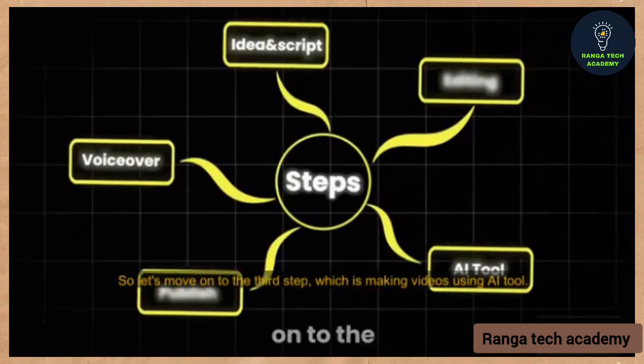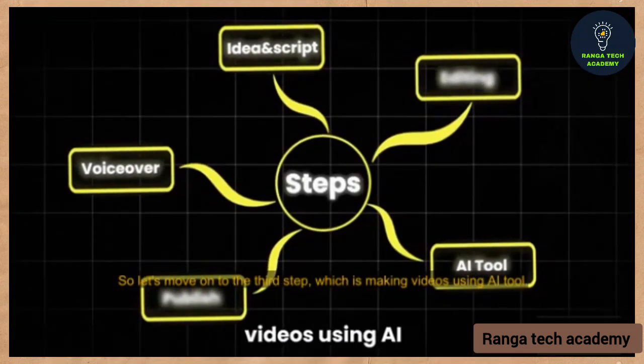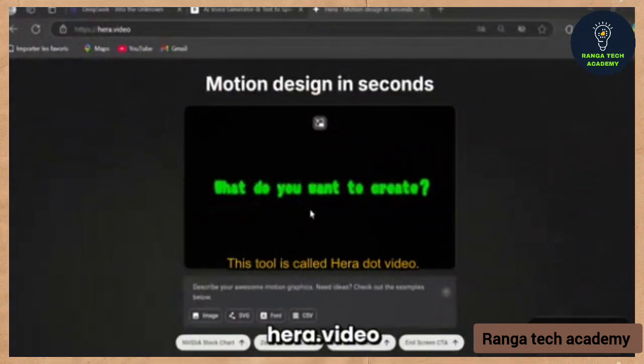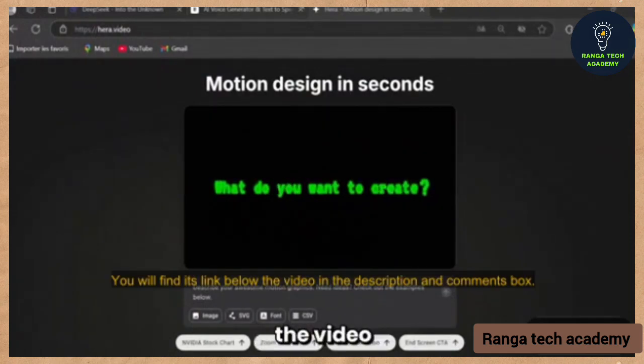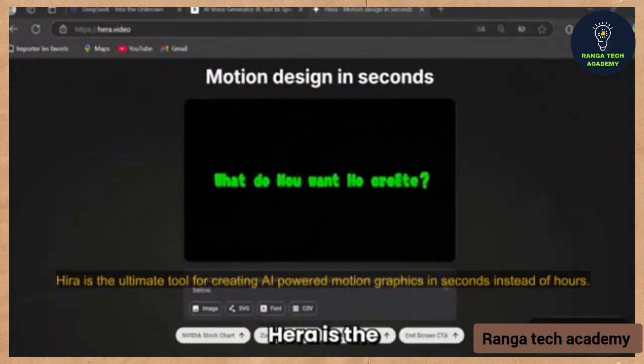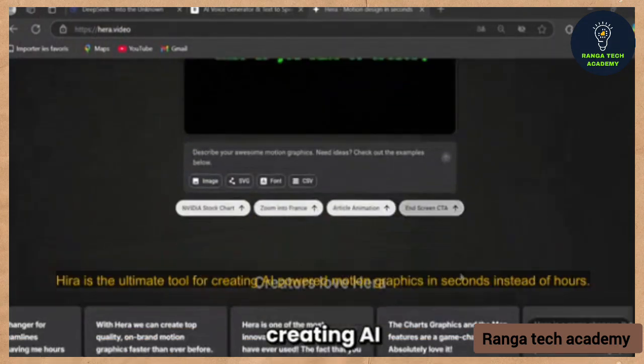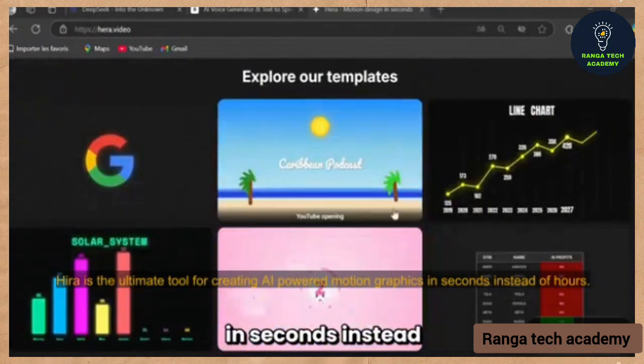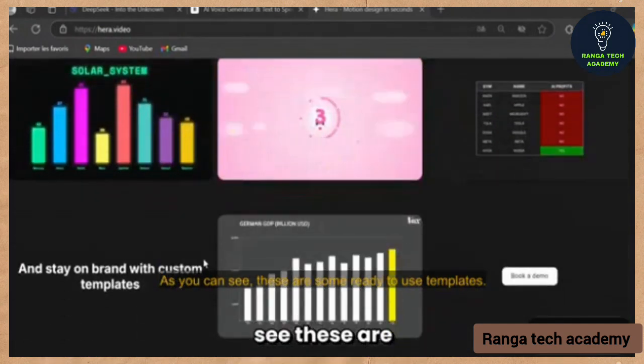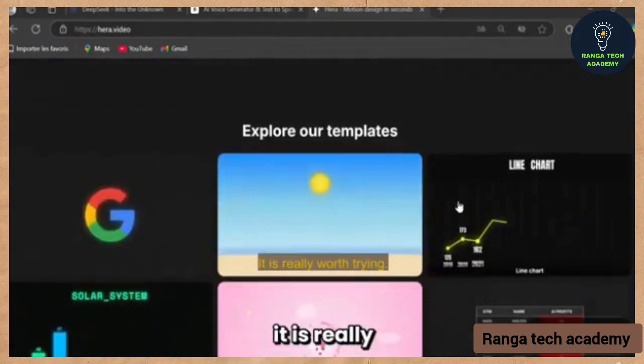So let's move on to the third step, which is making videos using an AI tool. This tool is called Hera.video. You will find its link below the video in the description and comments box. Hera is the ultimate tool for creating AI-powered motion graphics in seconds instead of hours. As you can see, these are some ready-to-use templates. It is really worth trying.